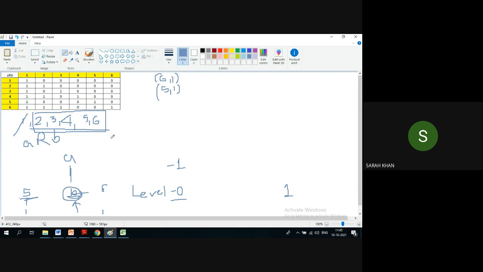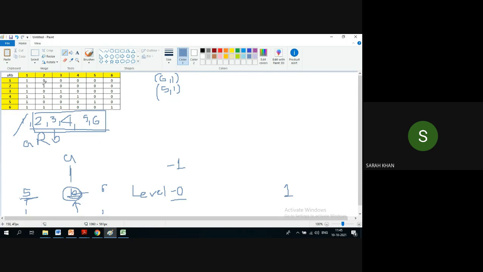Then 2. 2 is only related to 2. Yeah. 3 is related to some other 3 element. What about 4? 4 is also related. One minute. We need to check 4 this way. Yeah. 3. So 4 is related to 4. See, we need to check this way.